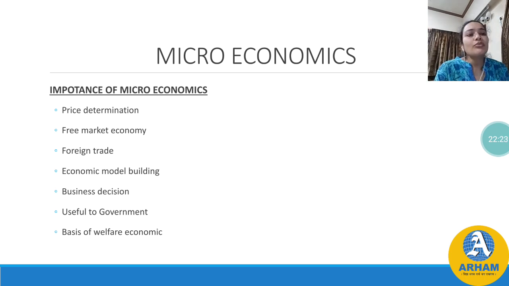Now, useful to the government. What role does government play? Government plays a very important role. Government has to frame certain policies, it has to prepare the budget and everything, right? So how does government frame the policy? Through microeconomics, government gets all the basic information, small information. With that, it comes to know the problems of individuals and everything. On that basis, it frames certain policies like taxation policy, pricing policy, public expenditure policy, etc.